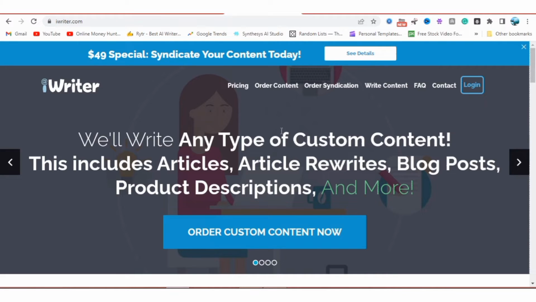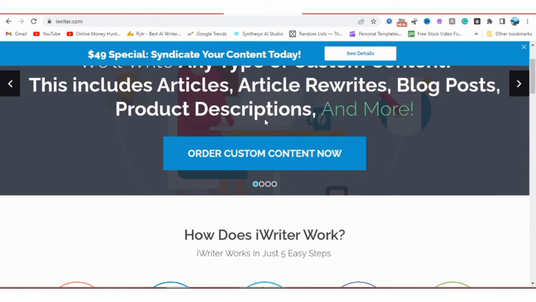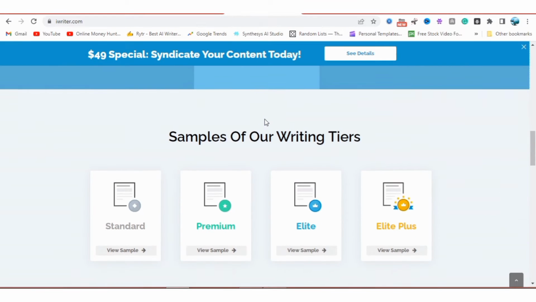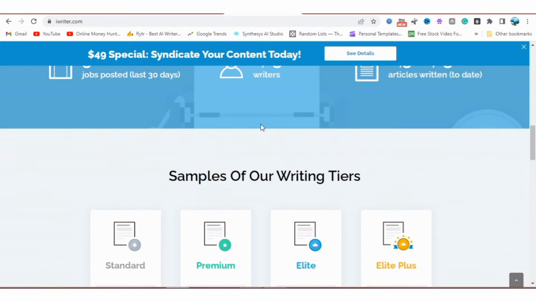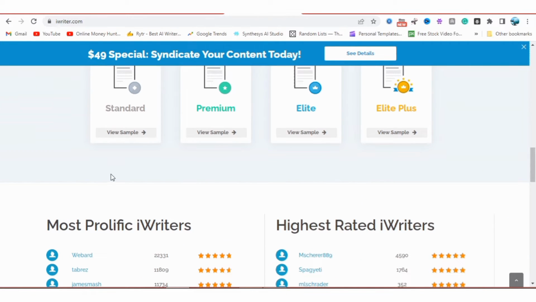Okay, so we are here. The next thing we need to do is just to create an account. You click on write content. Once you click on write content, it will bring you to where you can sign up. And once you sign up, you will start writing your content. The means of payment, they can wire it through bank transfer, they can wire it through PayPal. You can demand for these 2 methods of payment.